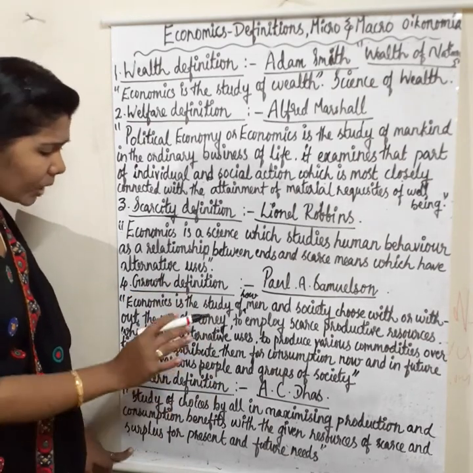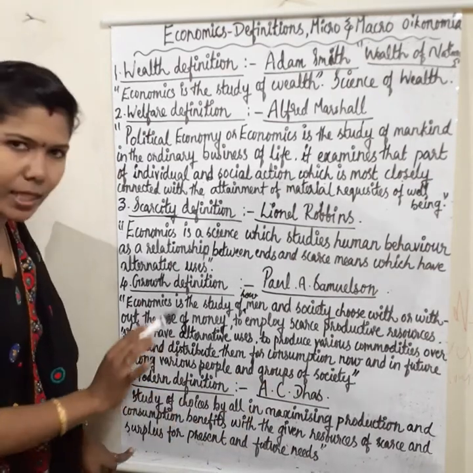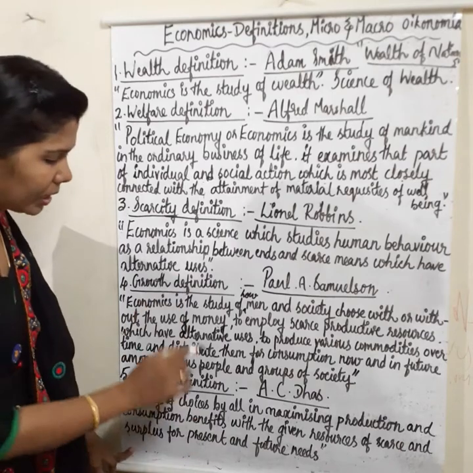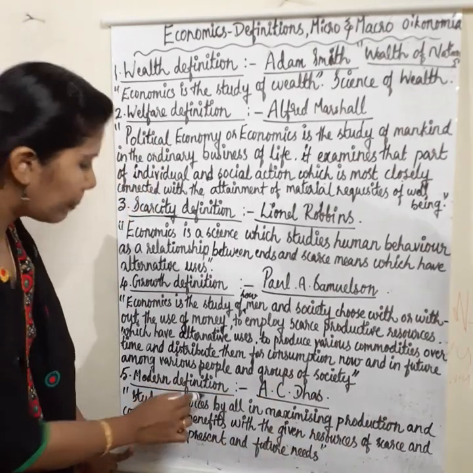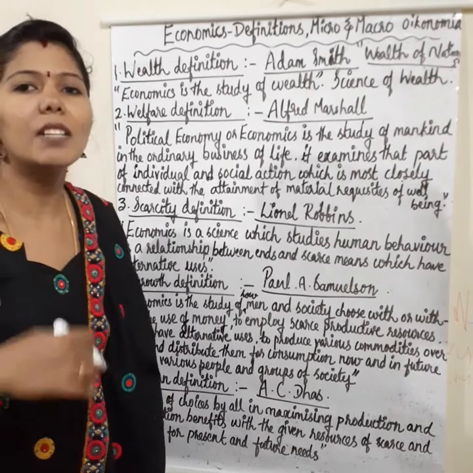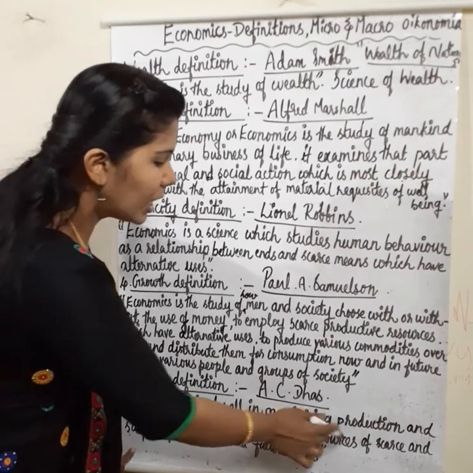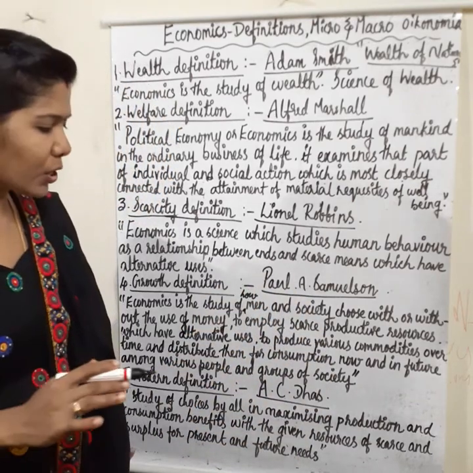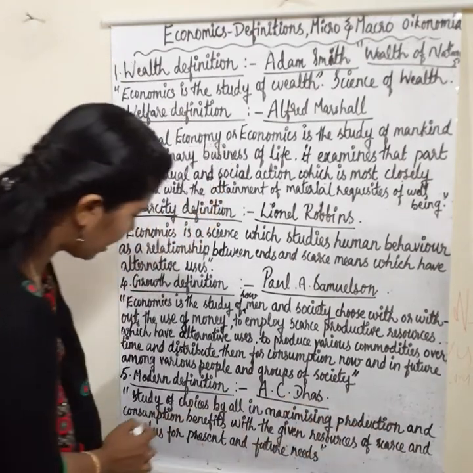According to A.C. Das, economics is the study of choices by all in maximizing production and consumption benefits. We are trying to maximize our production and consumption benefits with the given resources. Our resources are scarce and surplus.